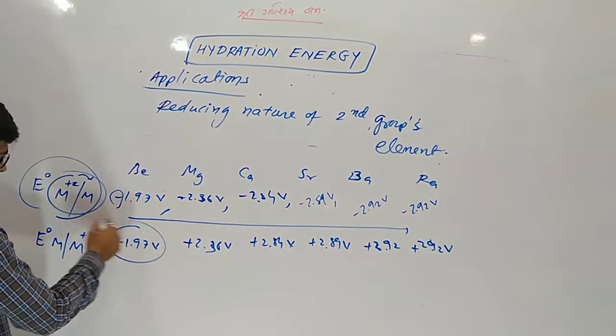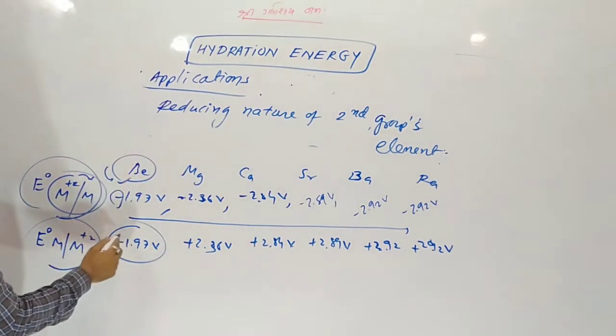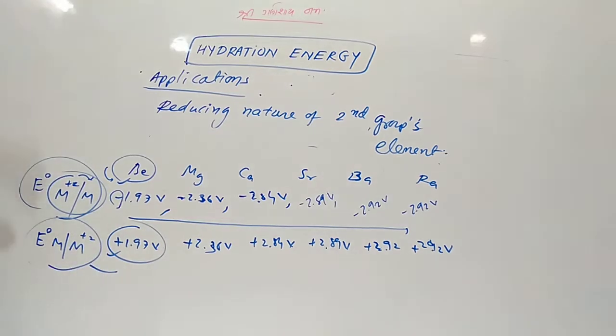So we can say the electron losing nature of beryllium is very less. So it is a less reducing agent, whereas barium is a more reducing agent. Why does this happen, from beryllium to barium?